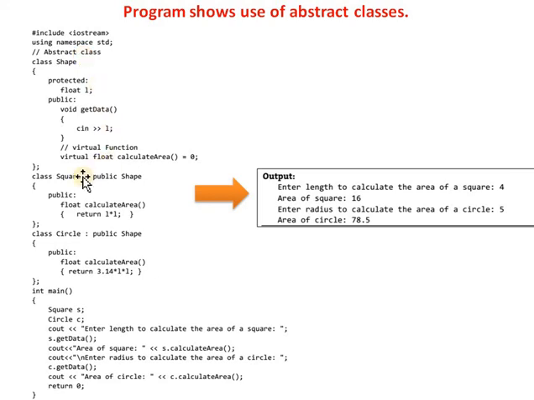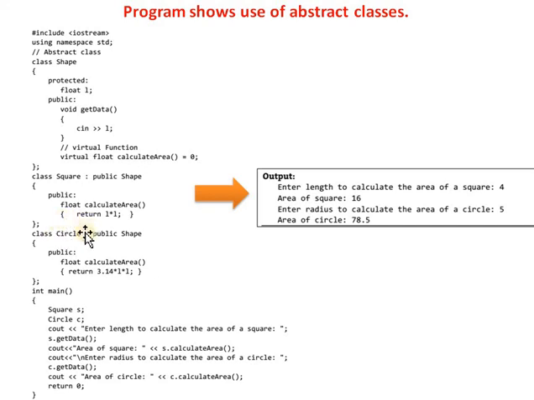And there are two derived classes, square and circle, because here we are defining calculate area as a pure virtual function. So here only the function declaration is there, because the formula for the area of square is different from the formula for the area of circle.